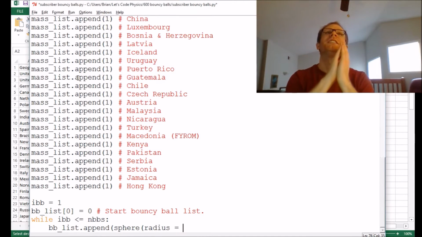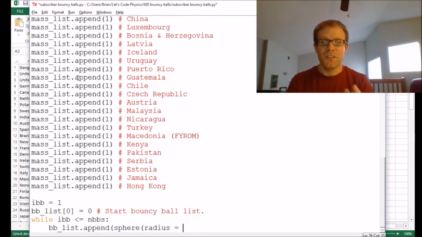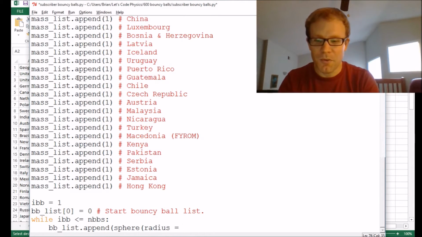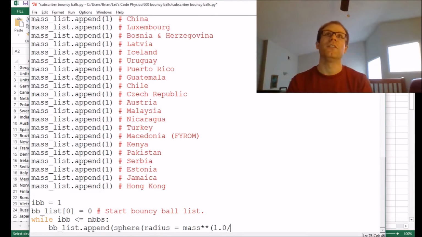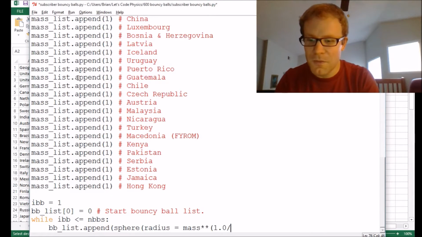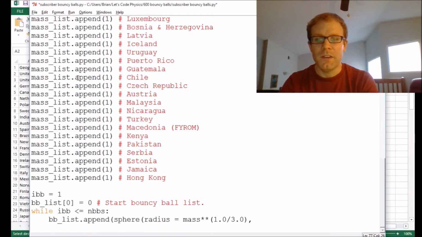So volume is mass over density. There we go. So it should be proportional to the mass, but that means the radius needs to be proportional to the mass to the 1/3 power, since volume goes like radius cubed. So you need to take the cube root of that. There we go. So we've got our radius set up.